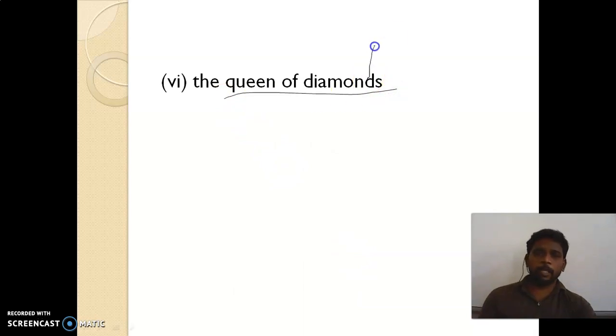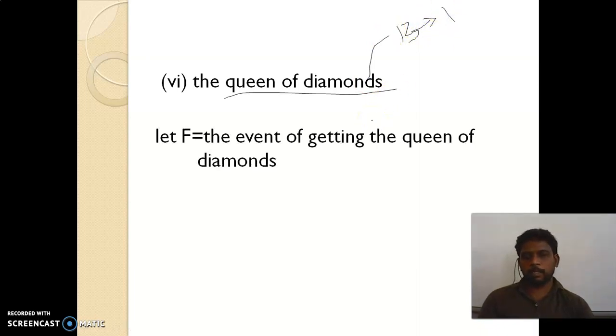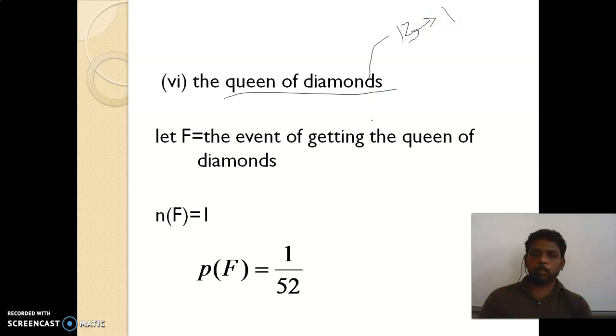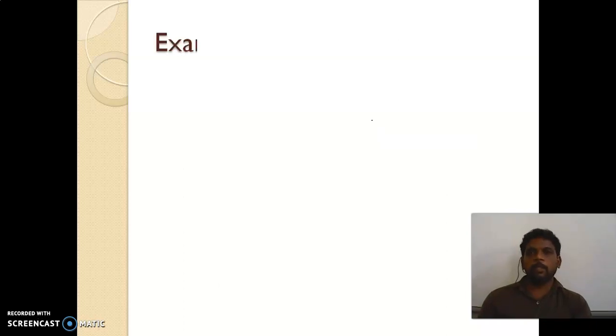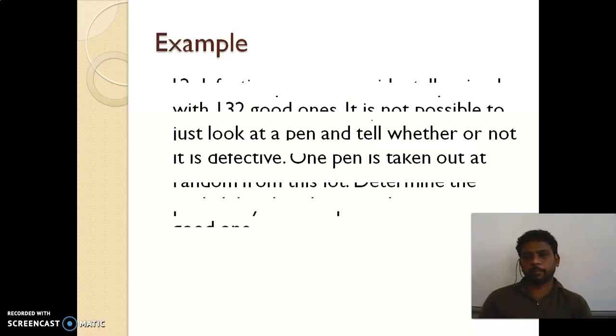Queen of diamond. In diamond, how many cards are there? 13 cards are available. Out of 13, how many queens are there? Only 1 queen is there. So the answer is 1 divided by 52. Right? So these are the subdivisions of the example, and this is the procedure to find out the probability. So look at the next example.